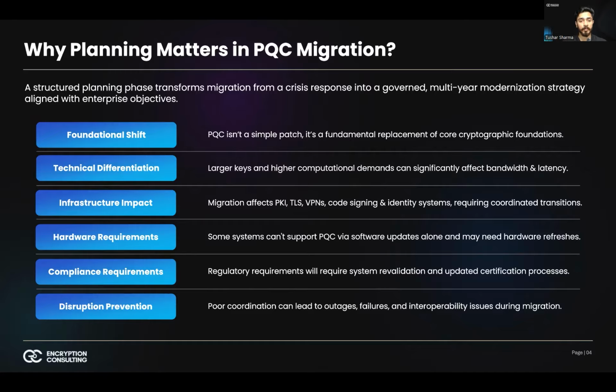Then the fifth is compliance frameworks. Compliance frameworks will continue to evolve. Regulatory bodies and industry standards will require system revalidation. Planning ensures that audit, certification, and documentation efforts are built into the migration timeline. And then finally, we talk about poor coordination. Poor coordination can cause operational disruption. Cryptographic trust underpins authentication and secure communications. If migrations are misaligned, organizations risk outages, failed authentication workflows, and interoperability breakdowns. Structured planning prevents this from becoming chaotic. It turns a high-risk shift into a controlled modernization initiative.